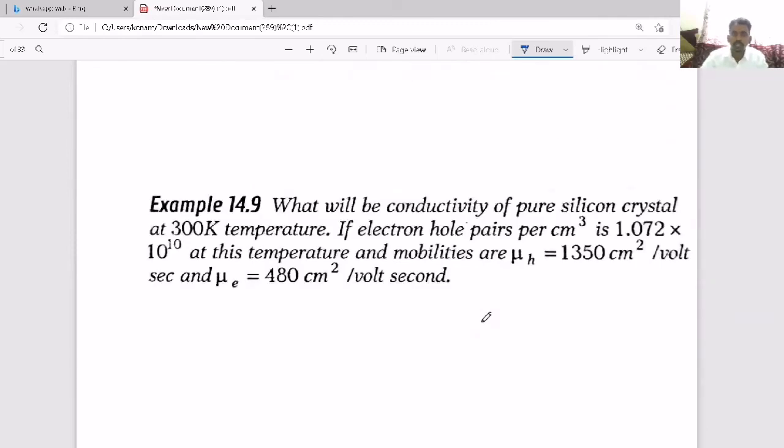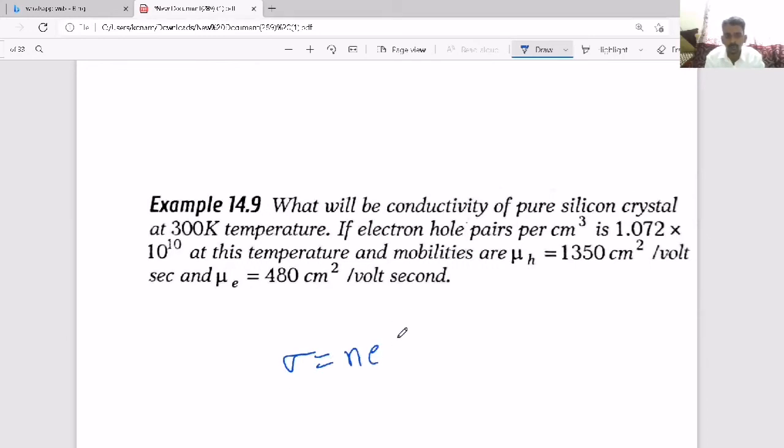Now, this also: what will be the conductivity of a pure silicon crystal at 300 Kelvin, if the electron hole pairs per centimeter cube at this temperature are given, and mu E, mu H they have given. So Ne, NH values are the same, and they have given mu E, mu H. So the conductivity means what?